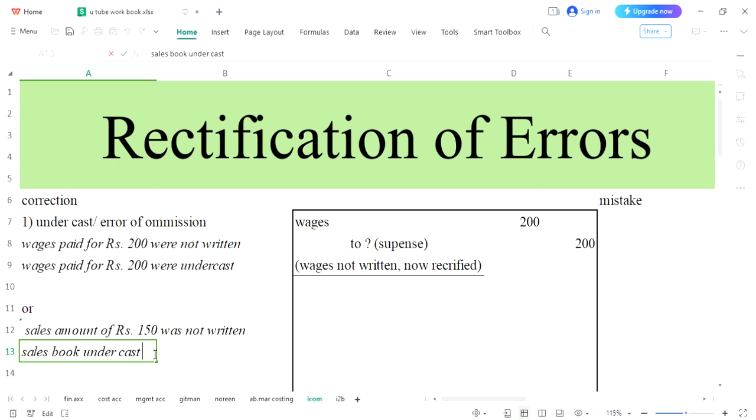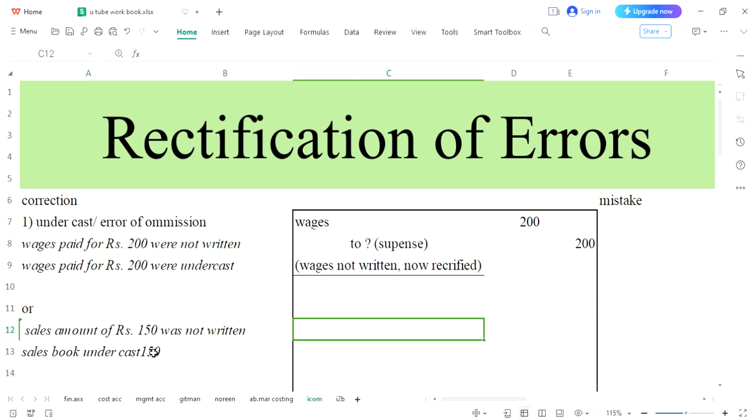How will you rectify this mistake? Again you will be doing the same thing. You will think where this amount of sale was supposed to be written. Sale is your income. Income should be credited, and you were supposed to write sale on the credit side, but you have forgotten. Now you remember your mistake, and it's time to rectify your error. You will accept your mistake and say, okay, now I remember, and I'm going to write sales over here. In this way you have rectified your mistake.